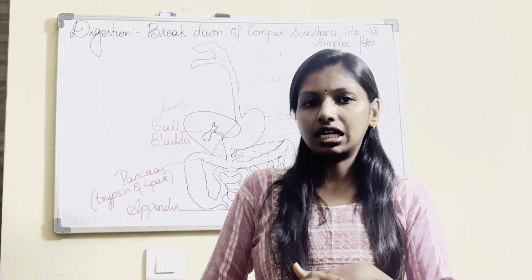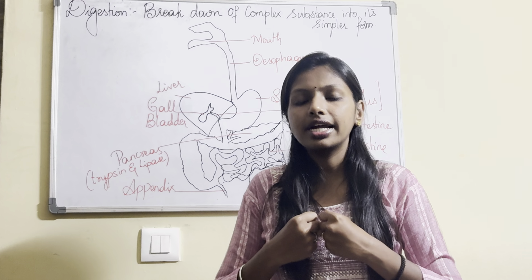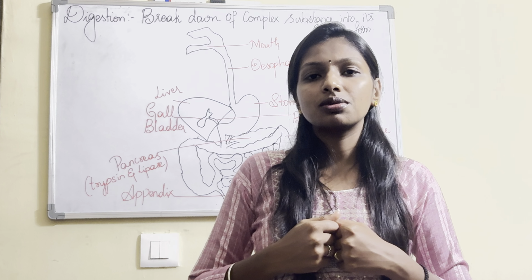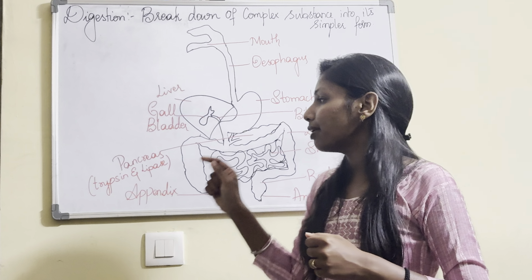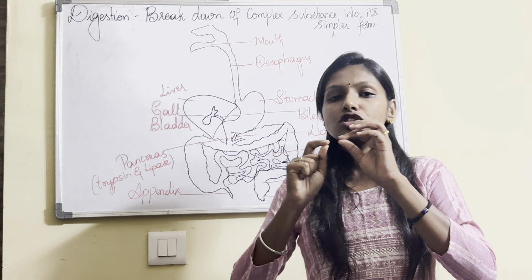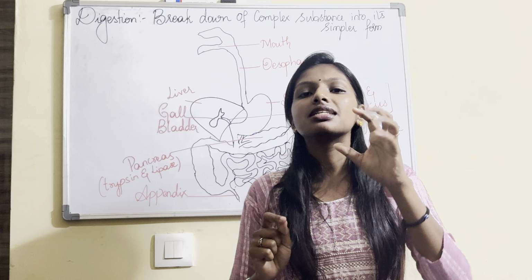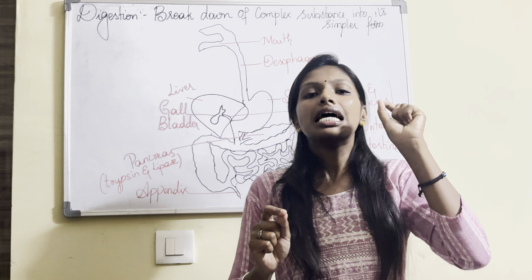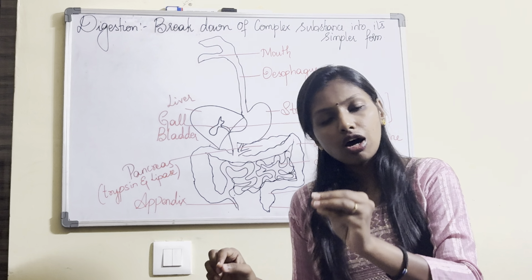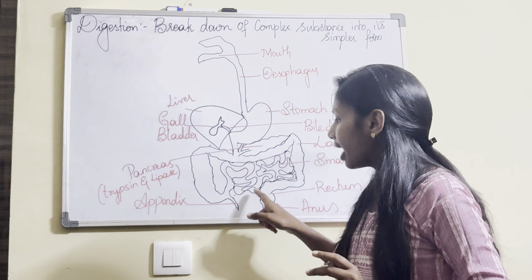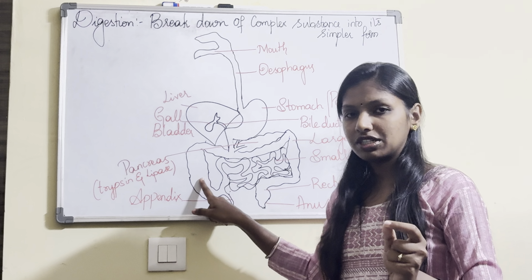Now after breaking down, there should be absorption, right? Who helps in the absorption process? It is the villi, which we call microvilli, present in the intestine. This is richly supplied with blood vessels and that helps in the absorption of the digested food material. Now unabsorbed or undigested food enters the large intestine, and again it is controlled by the sphincter muscle.